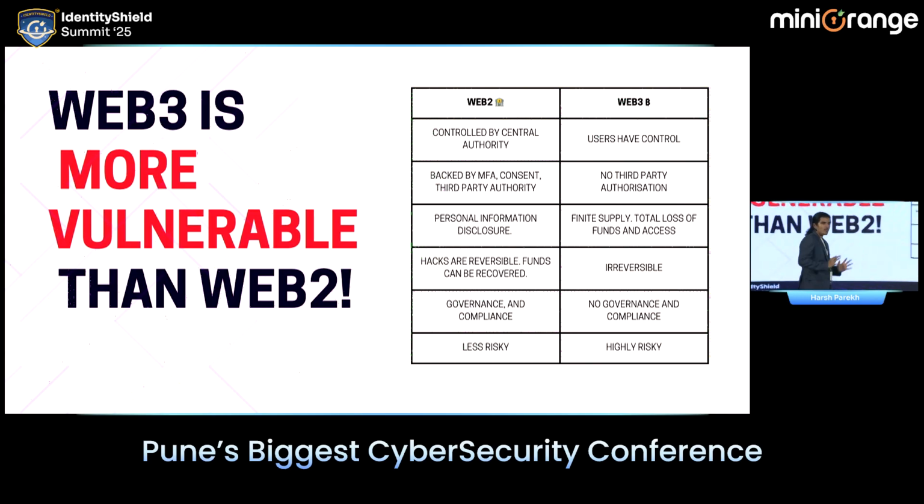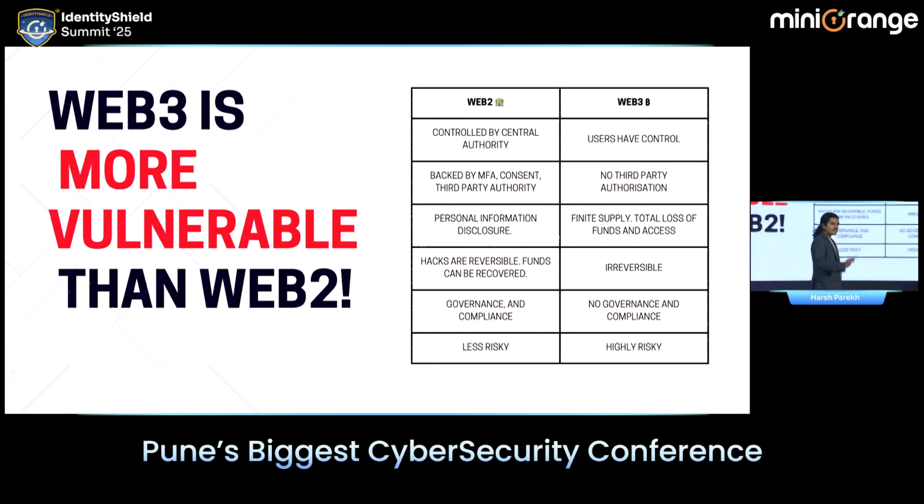There is total loss of funds. In the Web3 ecosystem, if there is limited access, there is a limited number of tokens, all right? There is limited supply of BTC, there is limited supply of Ethereum, there is limited supply of any token. If those tokens are hacked, if someone else stole the token from you, can you get them back on the chain? Someone else is going to use it. So there is no recovery. Once a fund is lost, it is lost forever.